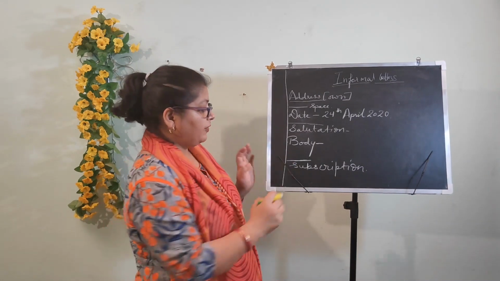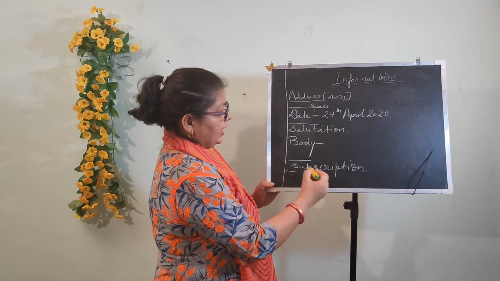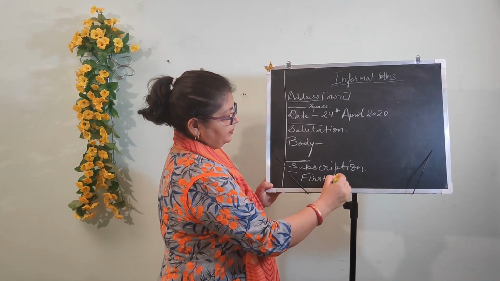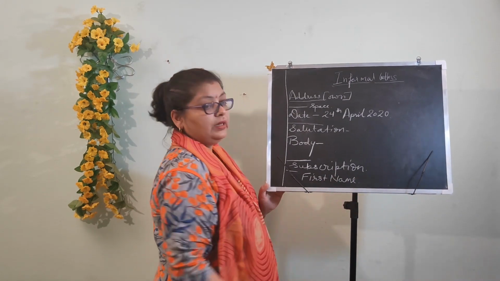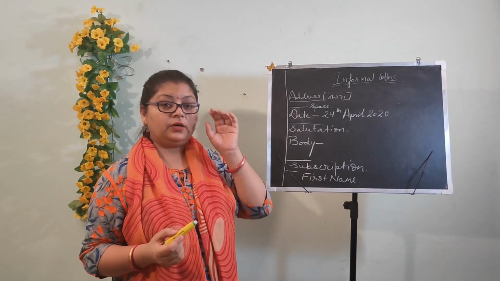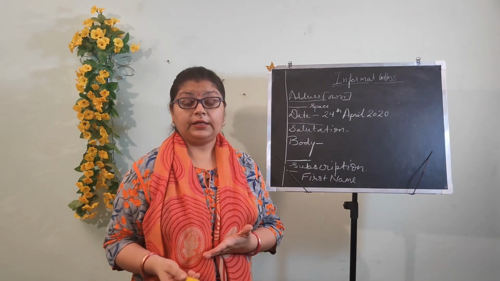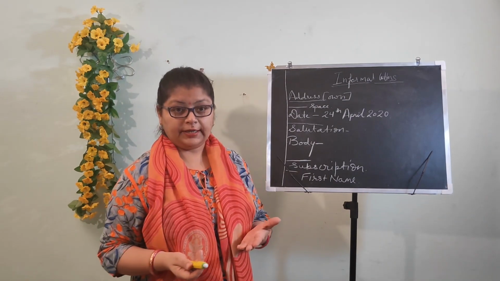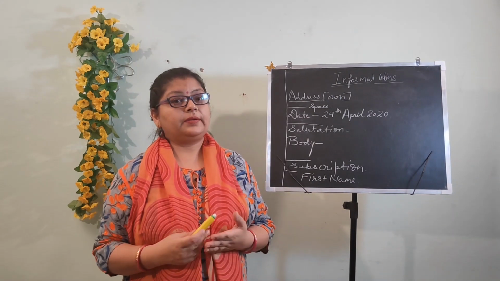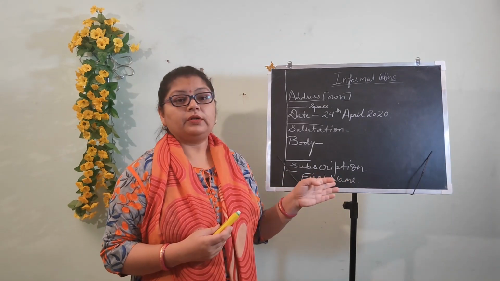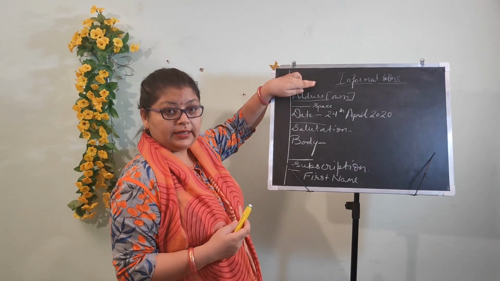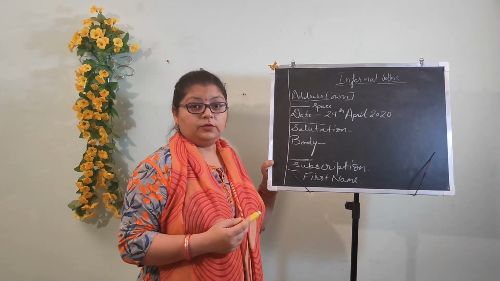Now subscription. After the subscription, again you leave a line, and then you have to write only your first name in an informal letter. Now what is subscription? In subscription you will write the closing in the form of yours lovingly or yours affectionately, and then your name. And if you are writing to your brother or to your parents, maybe you have some nickname, so you can use your nickname also here. So this is going to be the format of the informal letter, and this format only you have to follow.